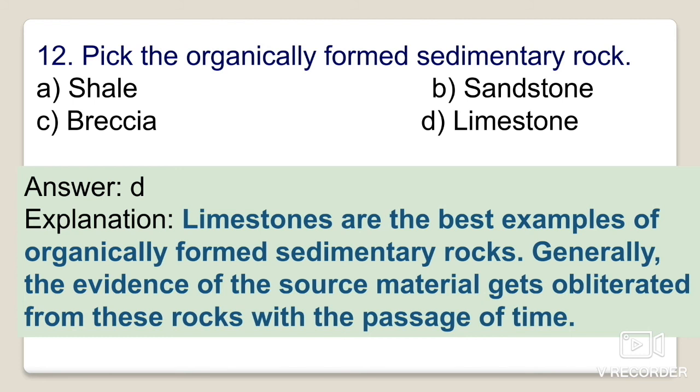And how can we identify it? It is identified by its softness, the fossil content, and effervescence in dilute hydrochloric acid. Okay, so when we put dilute HCl or hydrochloric acid on limestone, there is effervescence. So that is its identification, means on what basis you can identify: their softness, their fossil content, and their effervescence when reacted with the hydrochloric acid or when poured on the limestone.